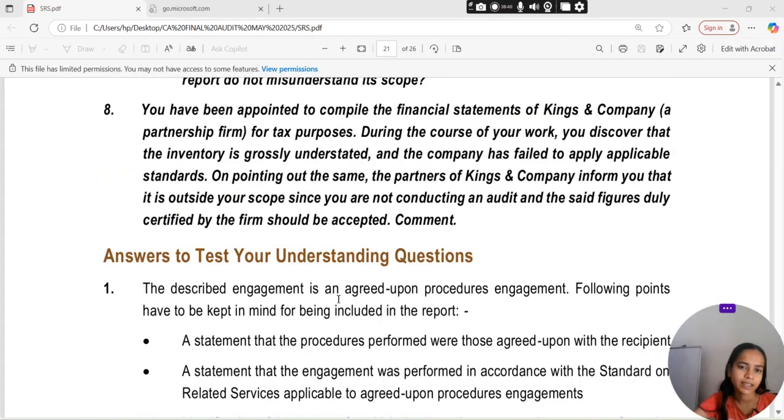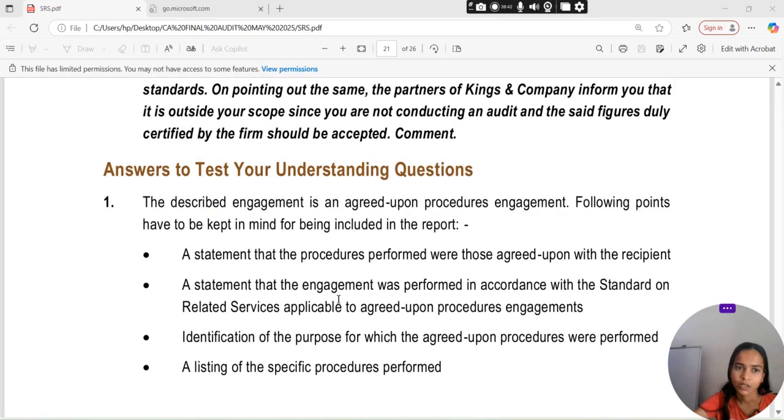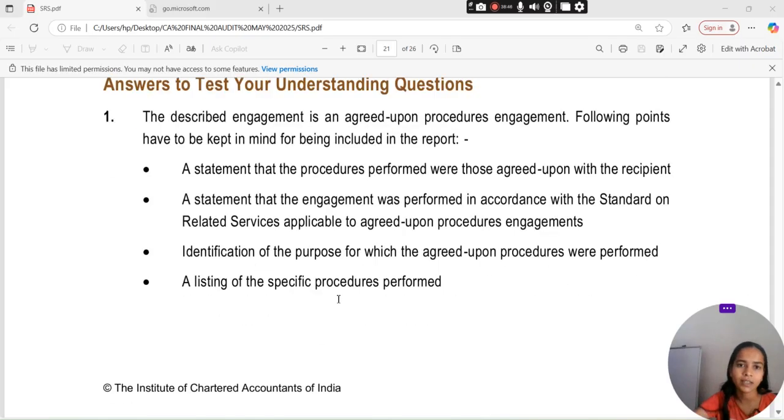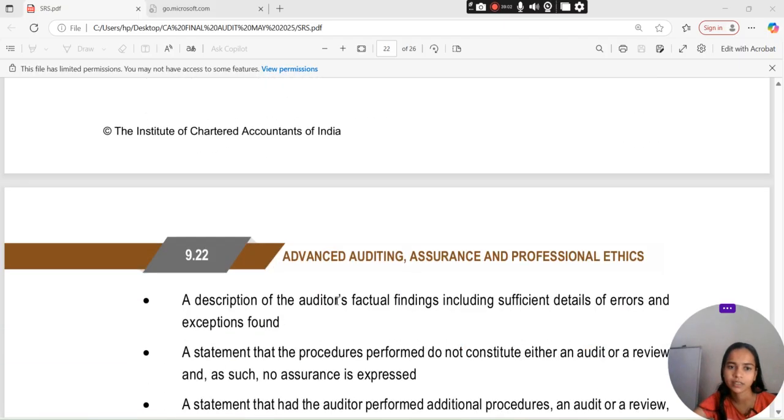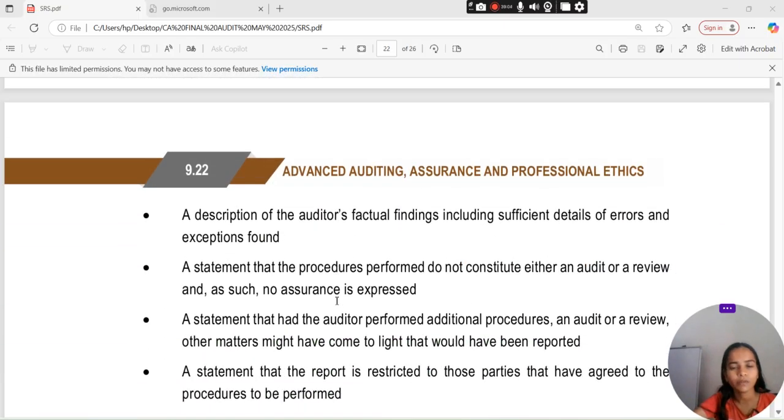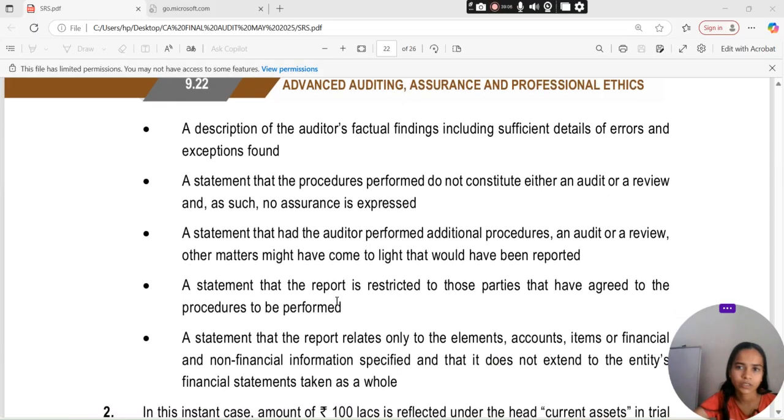So we describe engagement is an agreed upon procedures engagement. Following point that to be kept in mind for included in the report. A statement that the procedure performed were those agreed upon with the recipient. A statement that the engagement was performed in accordance with the standards on related service जो भी applicable है to the agreed upon procedure engagement. Identification किया जाएगा of the purpose for which the agreed upon procedure were performed. A listing of the specific procedures performed. A description of the auditor's factual finding including sufficient details of error and exceptions found.